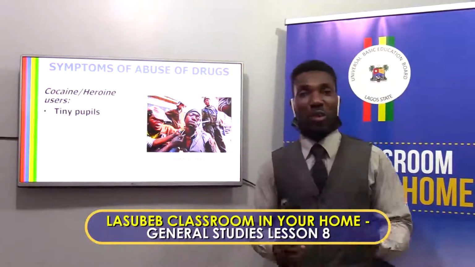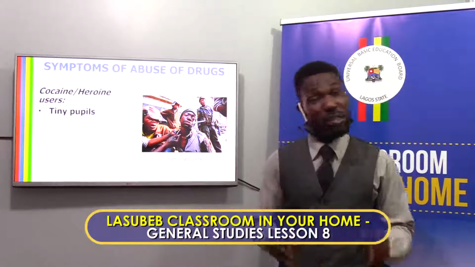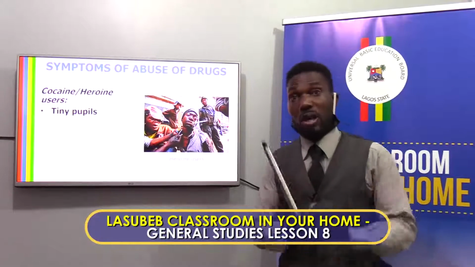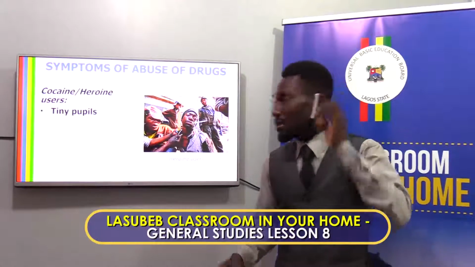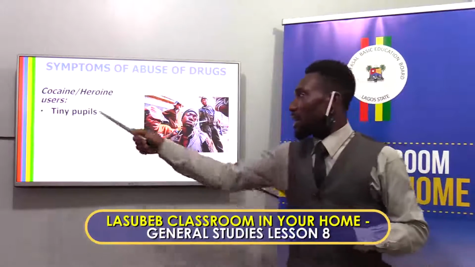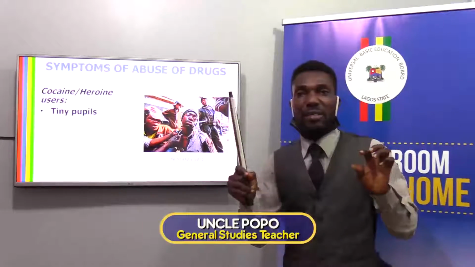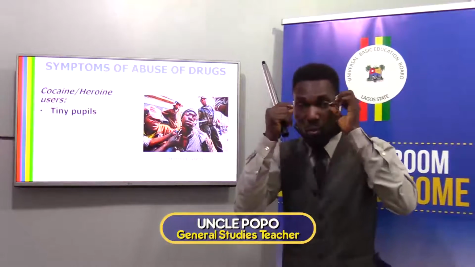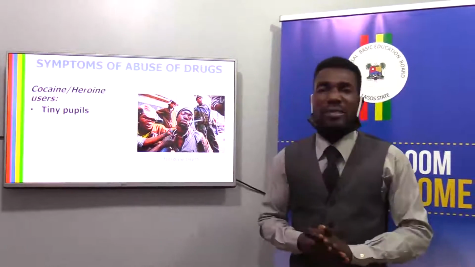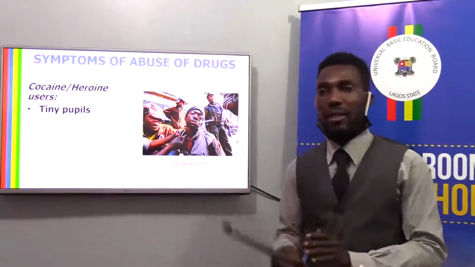Pupil here is not referring to you as a learner, or to somebody. We are talking about the tiny hole in your eyes. You can see the picture here, tiny pupils. Anybody using cocaine, it's very easy to identify them. After they have taken the cocaine, their eyes will be very red, and you will be looking and wondering what has happened to this boy or to this girl.